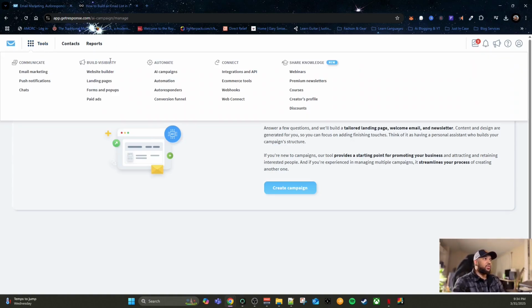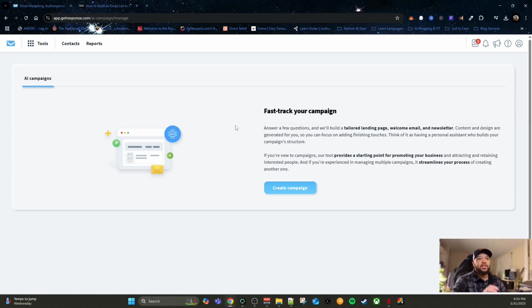If you click on tools and it says here automate, and you click on AI campaigns, this is probably the most beginner friendly tool, because it'll ask you a few questions, and based on your answers, it will tailor you a landing page, a welcome email, and a newsletter to send out to your new leads. So it basically gives you a very beginner funnel that you can start sending and driving traffic to build your email list. Now, of course, it's not going to be perfect.